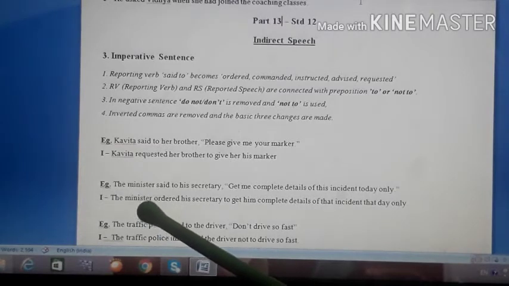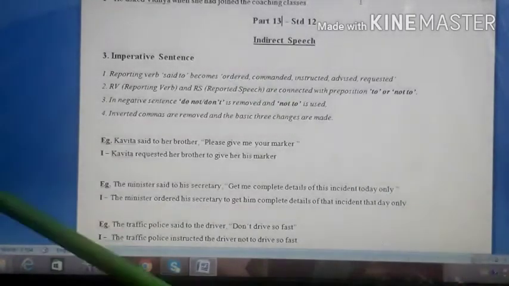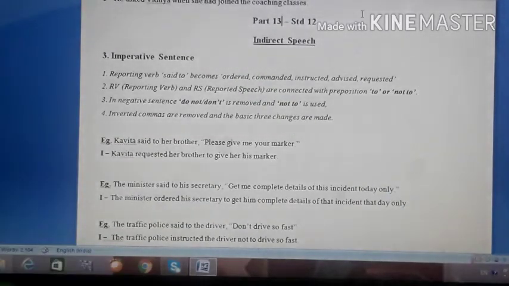So students, what I suggest is you go for the changes in indirect speech only word by word, then only you will be right. Otherwise, if you first change the entire sentence in your mind and later on go on writing, then there will be many mistakes. And remember, one mistake in a sentence, the entire sentence is wrong.